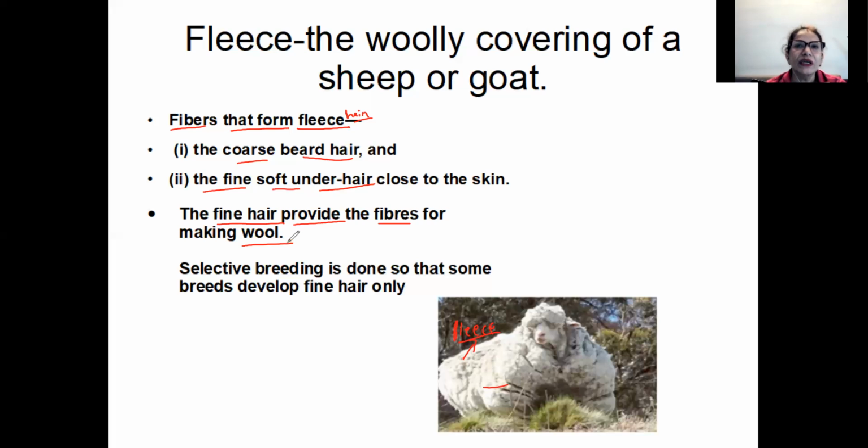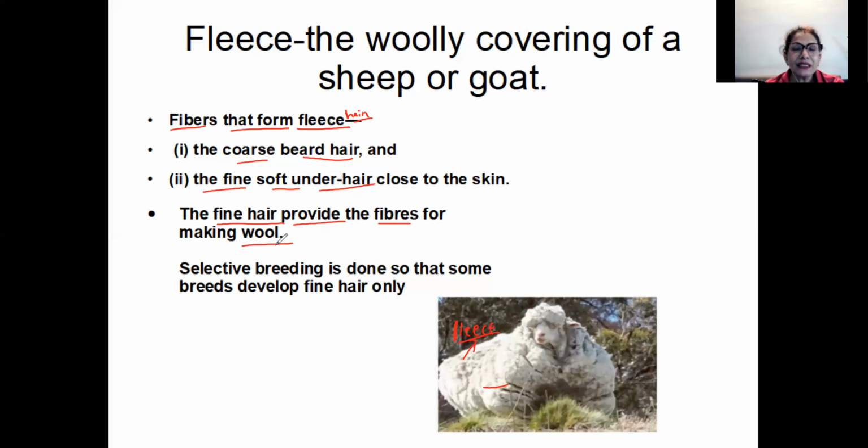If I give a simple example, all of us have different hair textures. Some have long hair, some have short hair, some have curly hair, some have colored hair by birth. Some have hair that is very rough, and we try to oil it and make it smooth. Some have very soft and silky hair by birth, like babies. So the hair depends from person to person. Similarly, from animal to animal, the hair can be more of the rough or coarse hair and less of the fine hair.